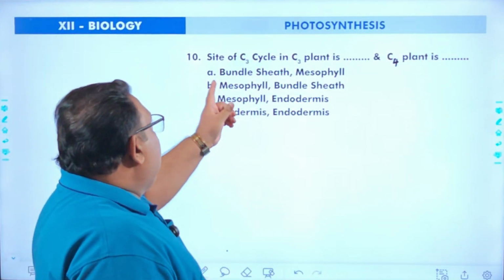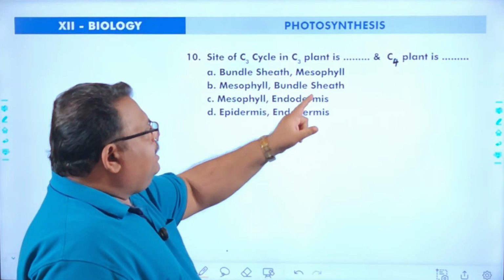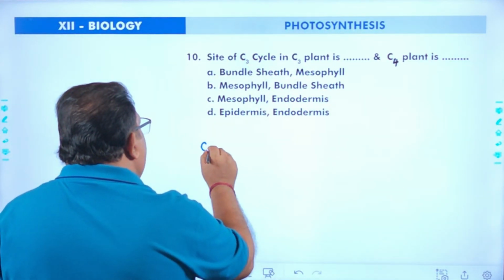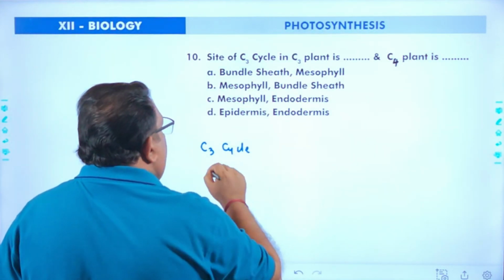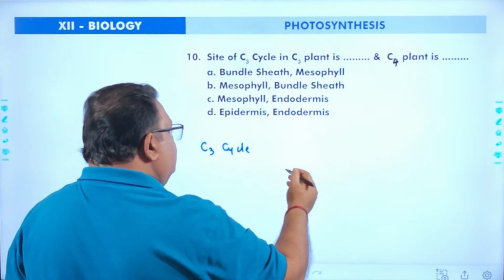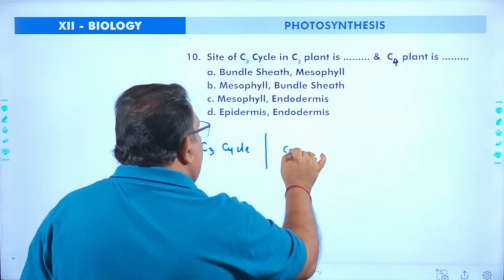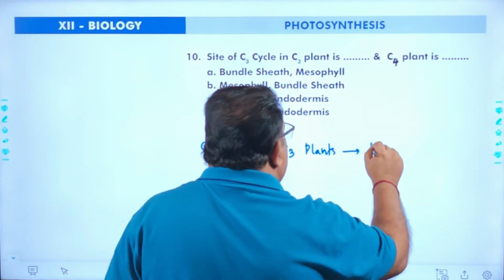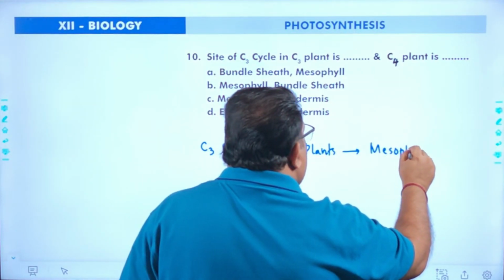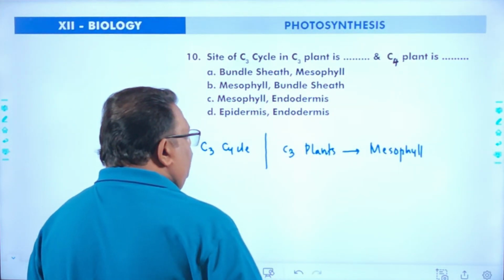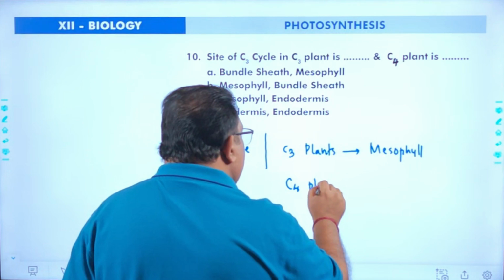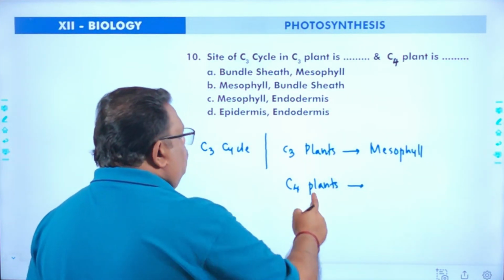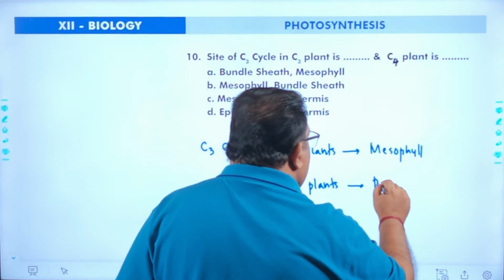Next question. The site of the C3 cycle in C3 plants is dash and in C4 plants is dash. As you know, the C3 cycle occurs in C3 plants and C4 plants. In C3 plants, it occurs inside the mesophyll. In C4 plants, the carbon dioxide is transported from mesophyll to bundle sheath, so that the C3 cycle occurs inside the bundle sheath.